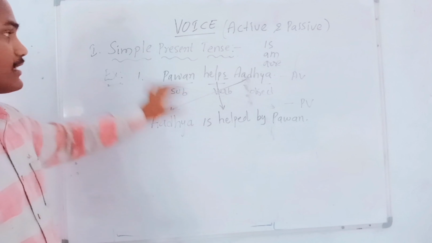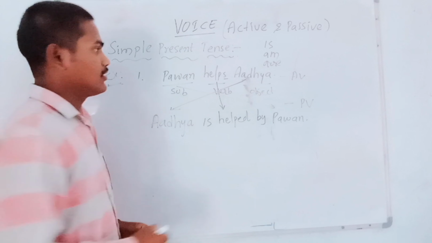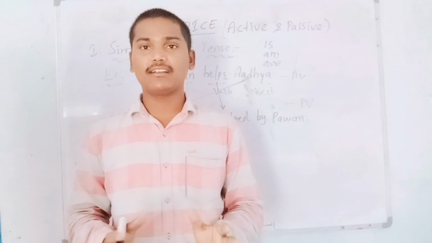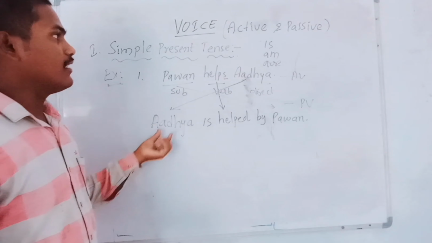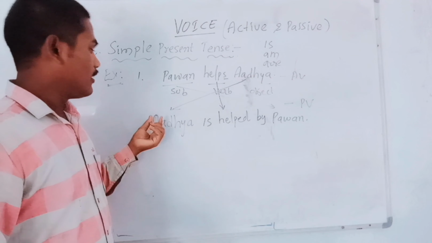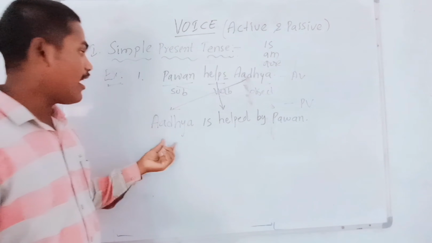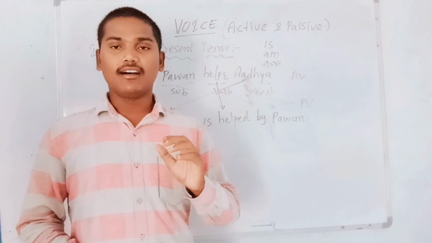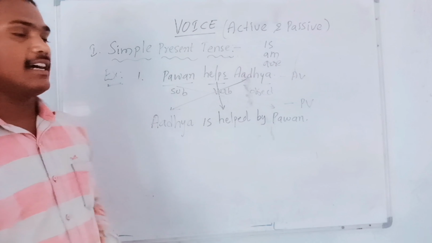It is a passive sentence, and Pawan helps Adya is the active sentence. In an active sentence, the subject won't take any pressure and won't take work by any others, so it works by itself. But in passive voice it is not like that. The subject which we write in a passive sentence definitely takes pressure by someone. Basically, Adya is helped by Pawan. That is the active sentence and this is the passive sentence.